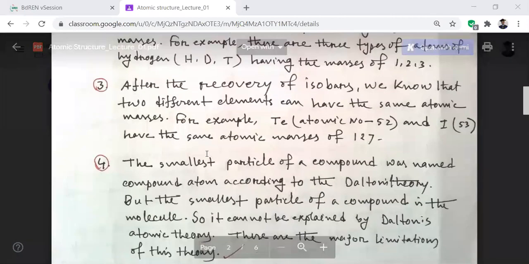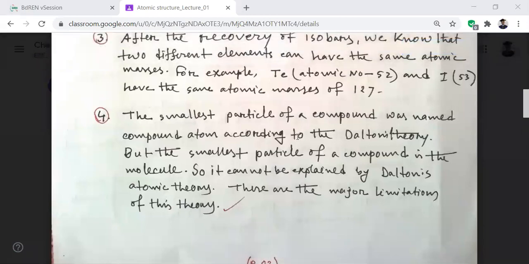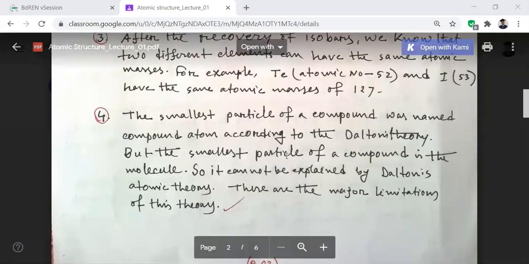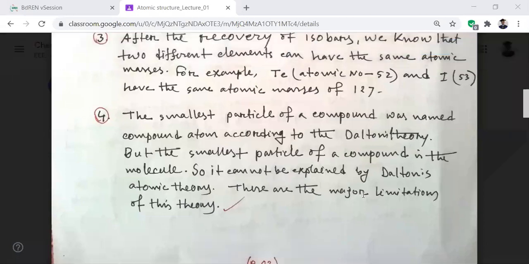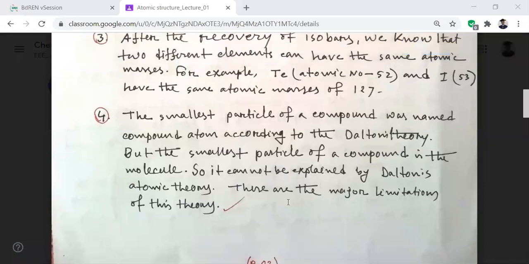Okay, number 4, the smallest particle of a compound was named compound atom according to Dalton's theory, but the smallest particle of a compound is the molecule, so it cannot be explained by Dalton's atomic theory. These are the major limitations of Dalton's atomic theory. So Dalton proposed that the smallest particle of a compound was named compound atom, but the compound atom is called a molecule, and in Dalton's atomic theory there is no conception of the molecule. This is another limitation of Dalton's atomic theory.